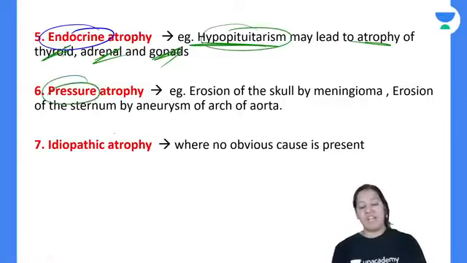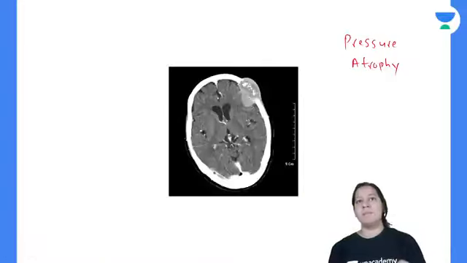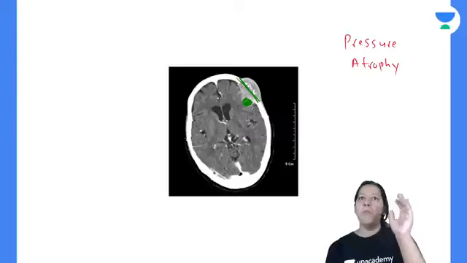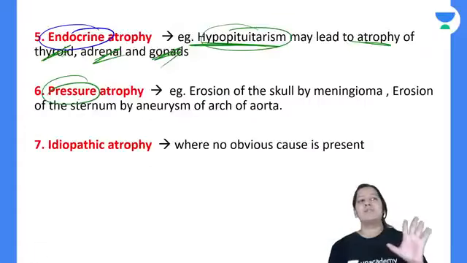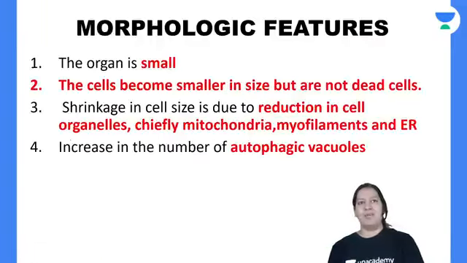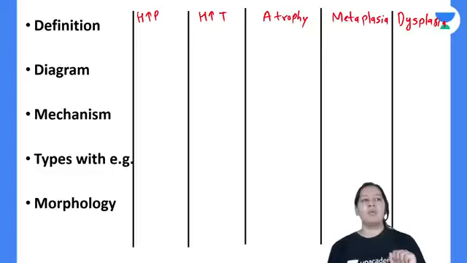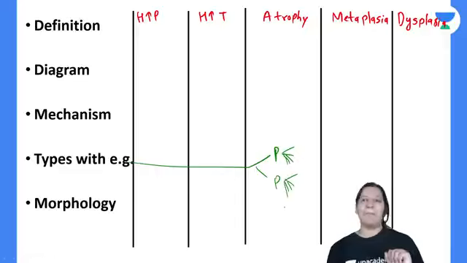The next is pressure atrophy. Can you see there is a meningioma here, a tumor? The meningioma is pressing the bone, so the bone got thinned here because of the pressure applied. So that is known as pressure atrophy. And last is idiopathic. So in atrophy, I told you physiological, pathological: 6 examples of physiological and 6 examples of pathological.